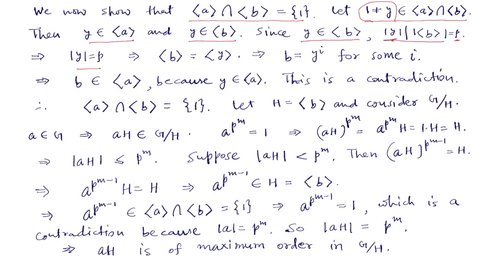So y is another element in this cyclic group whose order is also p. So the cyclic group generated by y is also of order p, so that means these two groups are the same. So b belongs to the cyclic group generated by y. So that means b is some power of y.